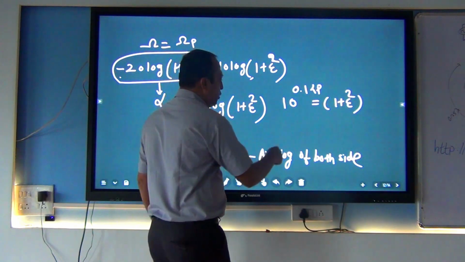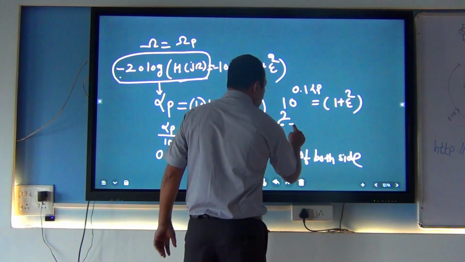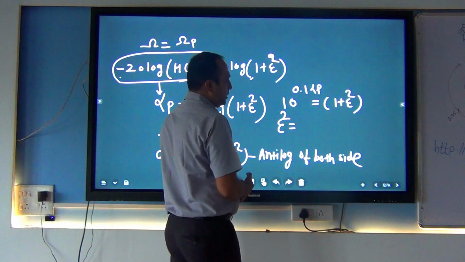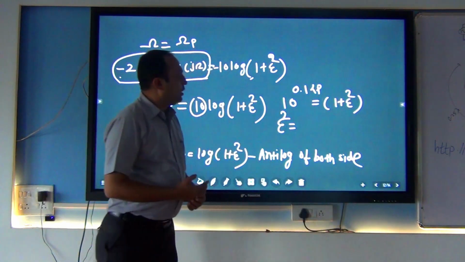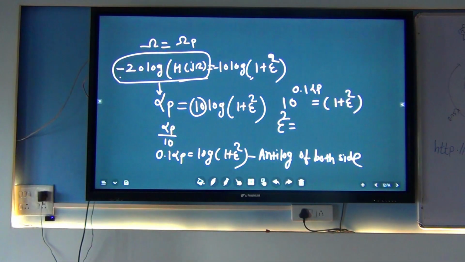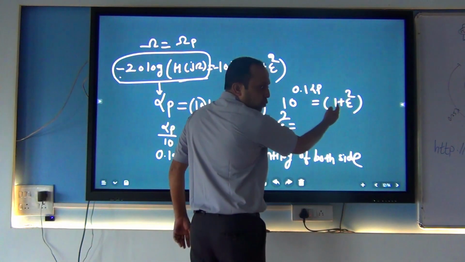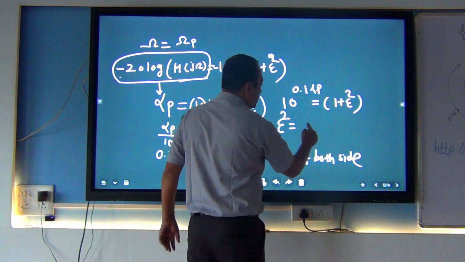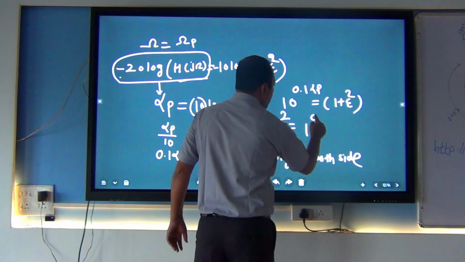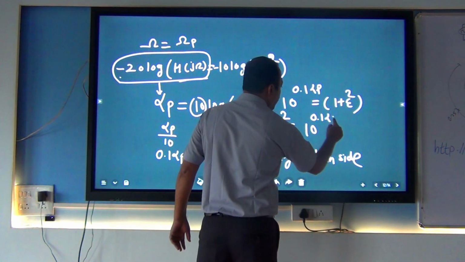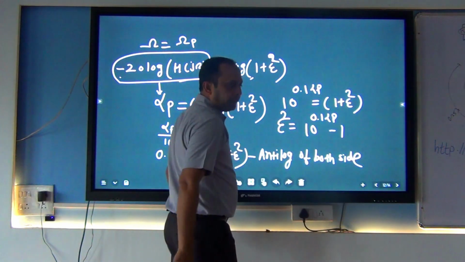Now what is the value of epsilon square? Epsilon square is equal to, shifting this one to this side, 10 raised to 0.1 alpha p minus 1.